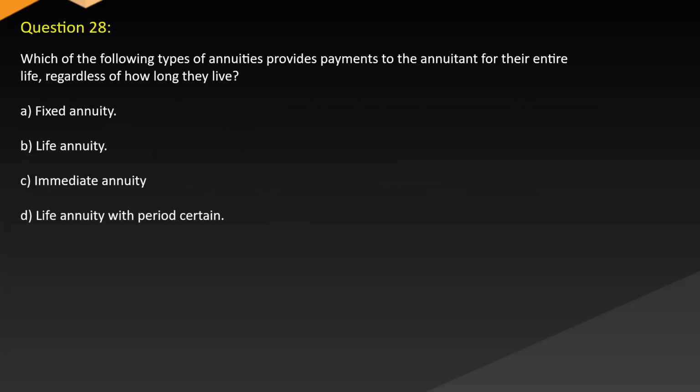Question 20. Which of the following types of annuities provides payments to the annuitant for their entire life, regardless of how long they live? A. Fixed annuity. B. Life annuity. C. Immediate annuity. D. Life annuity with period certain.